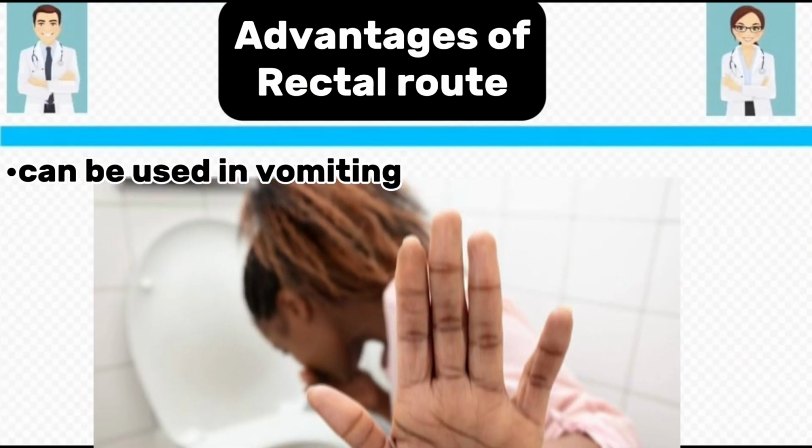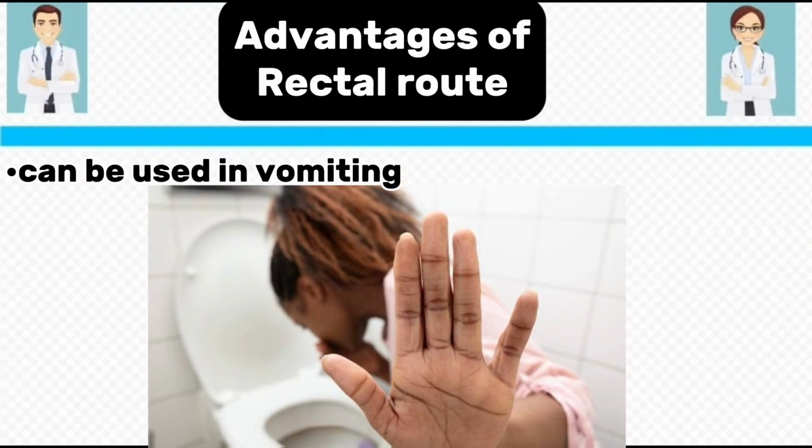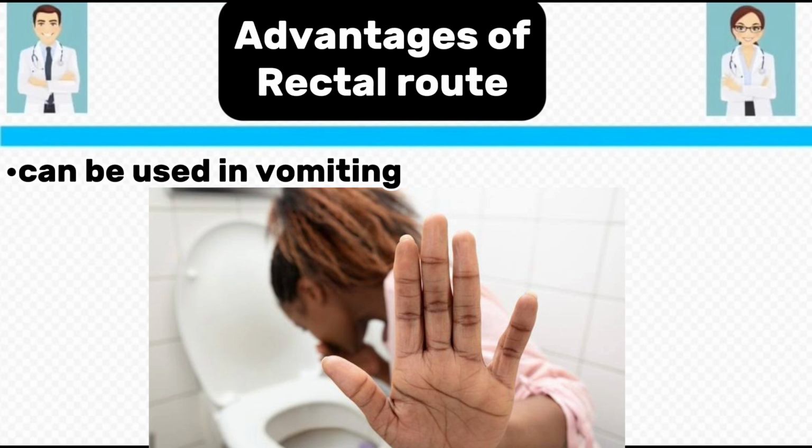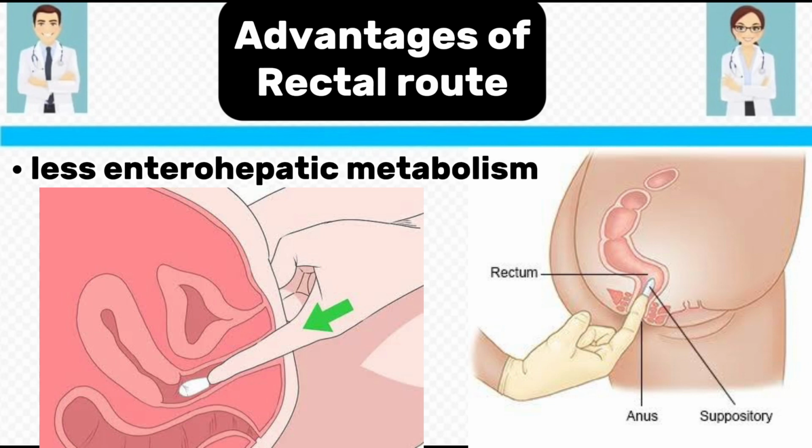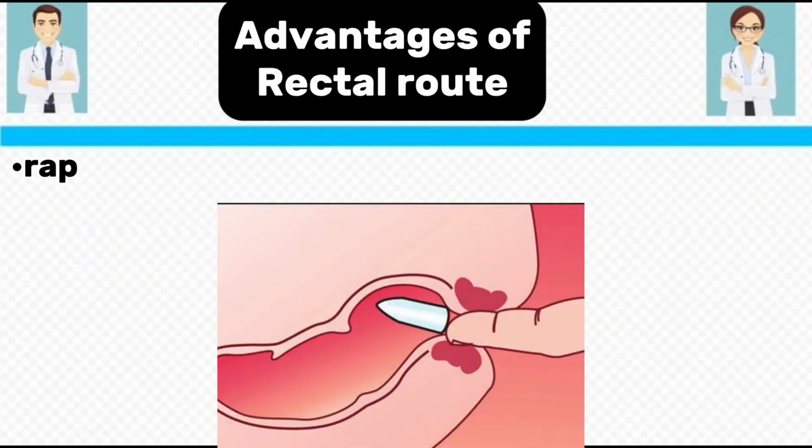When the patient is in a vomiting state and we cannot use the oral route, then we also use the rectal route. And in the rectal route, there is less enterohepatic metabolism. About 50% of the drug will bypass the liver. And drugs administered rectally have more rapid absorption as compared to oral administration.